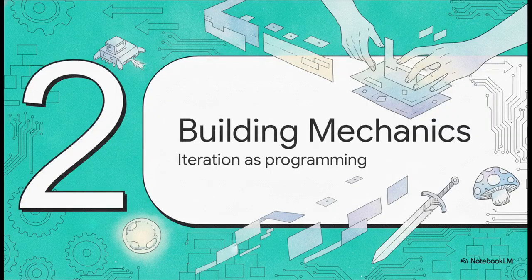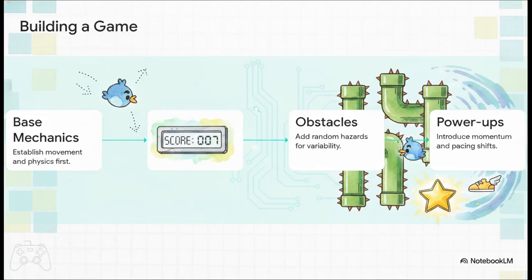Moving right along to Section 2, Building the Core Mechanics. Iteration really is the new programming. Now, what's really interesting here is how the AI actually builds out the gameplay. Because you aren't writing code, your job shifts. You act more like a director, layering logic one piece at a time.